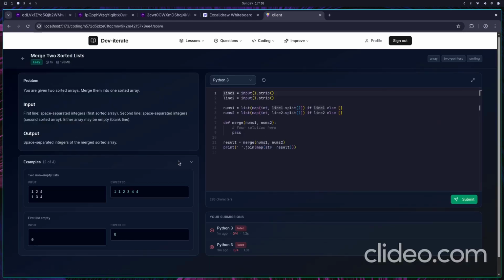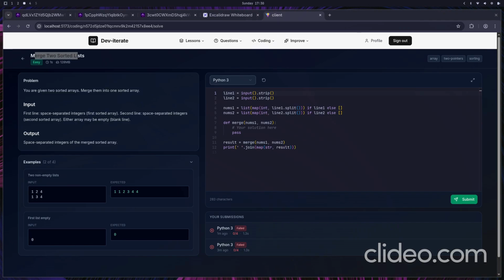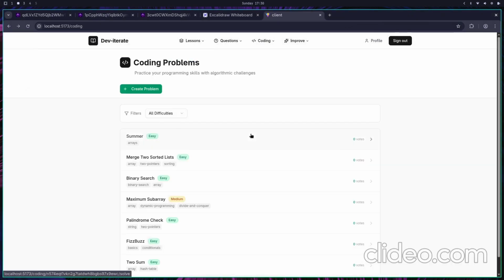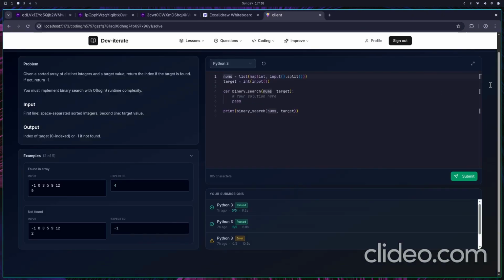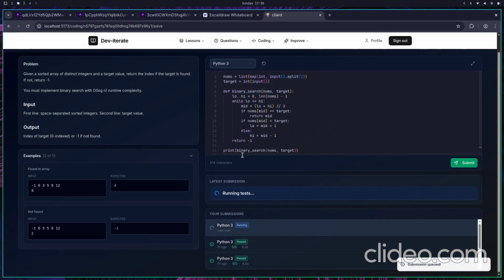Let's try to solve a question. The question says merge two sorted lists, and let's see if we can. Let us try another one. This one is fine. Let us see if we can submit a correct answer to this. I've got an already solved one. Let us paste that in and wait while the tests run.